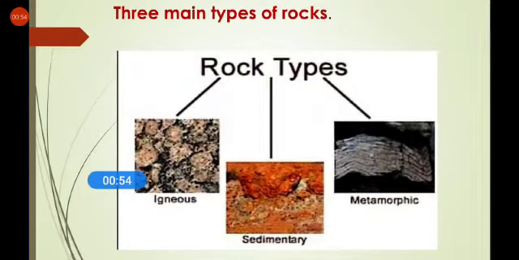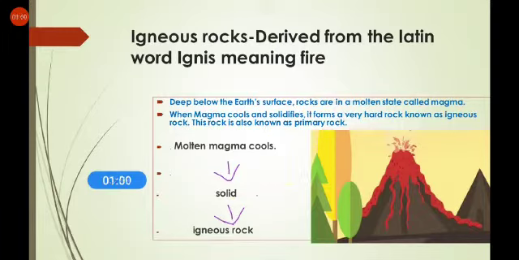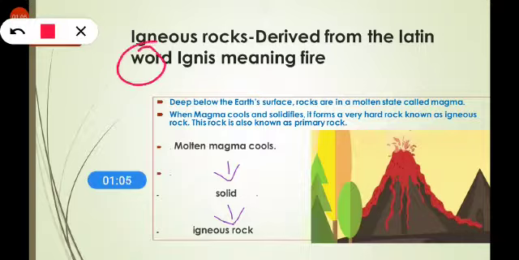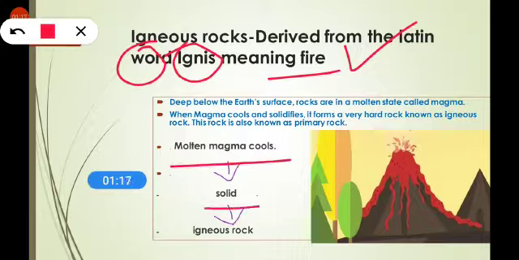rocks. There are three main types of rocks: igneous, sedimentary and metamorphic rock. Let's begin with the igneous rock. The word igneous is derived from the Latin word ignis, which means fire. Deep below the earth's surface, rocks are in a molten state called magma. When magma cools and solidifies, it forms a hard rock known as the igneous rock. This rock is also known as the primary rock because it is the first rock to be formed and all other rocks are derived from the igneous rock.